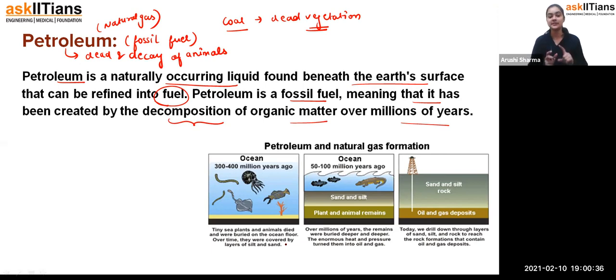Fine, students. Similarly, as we are getting coal, we are getting petroleum as well. That is the coal, and this is the petroleum. Coal we get from dead vegetation, petroleum we get from the dead and decay of animals. And they are both fossil fuels, which means we use them for generating energy.